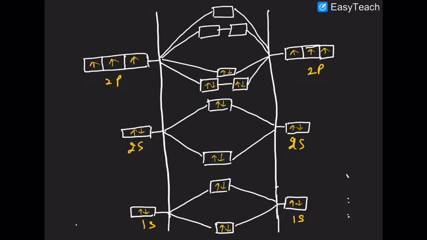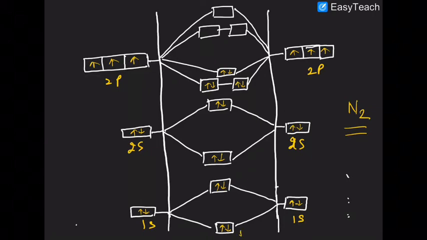So this is the energy level diagram of the nitrogen molecule. Yesterday I have shown you.